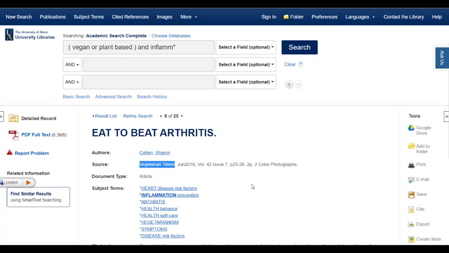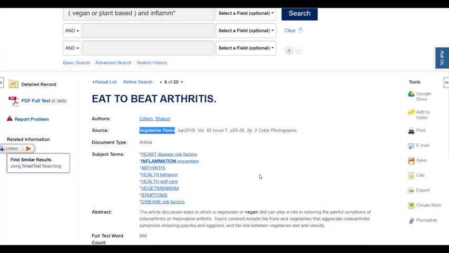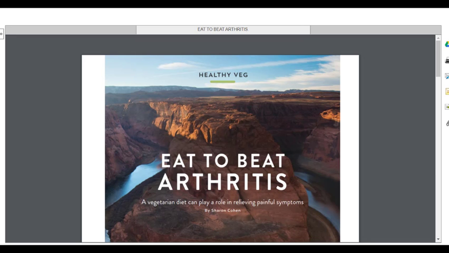At the next level, we would want to take a look at the author or authors, if there are more than one. And in some cases, articles are presented without an author listed at all. But in this case, we do have an author listed. This article is written by Sharon Cohen. We want to determine this author's credentials and determine if she has the authority and credibility to address this specific topic. Let's go ahead and open up the full text of this article.